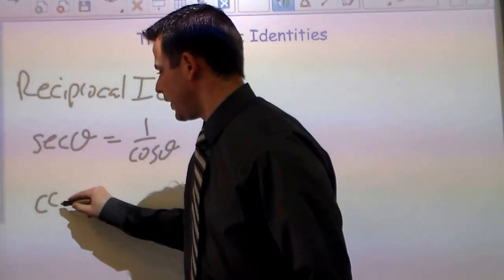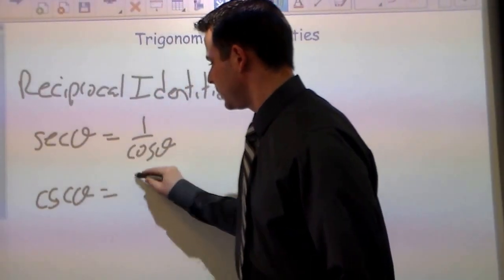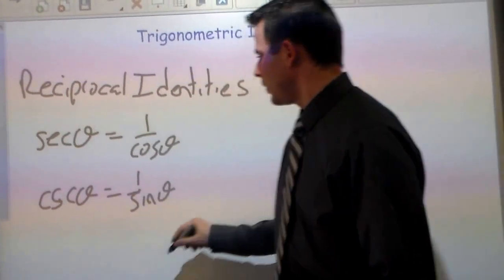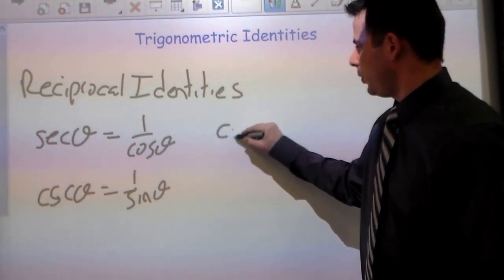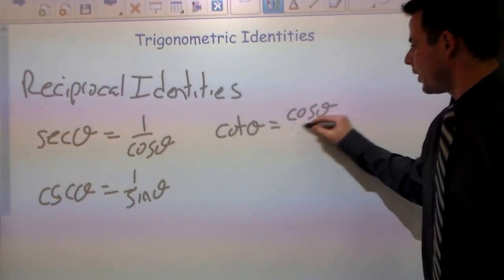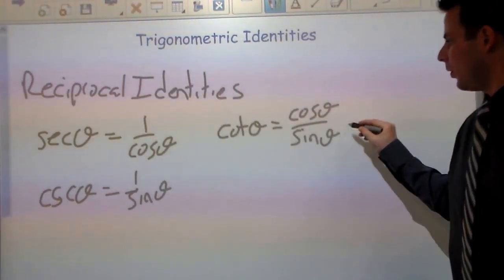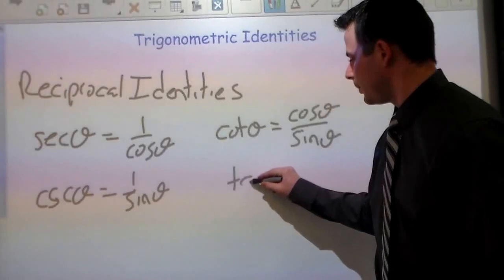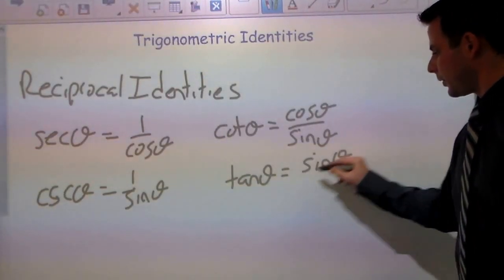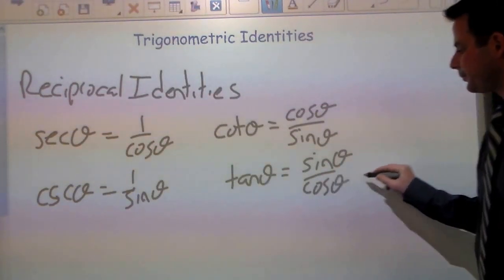We know that cosecant theta is 1 over sine theta. We know that cotangent theta can be expressed as cosine theta over sine theta. And we also know that tangent can be expressed as sine over cosine.